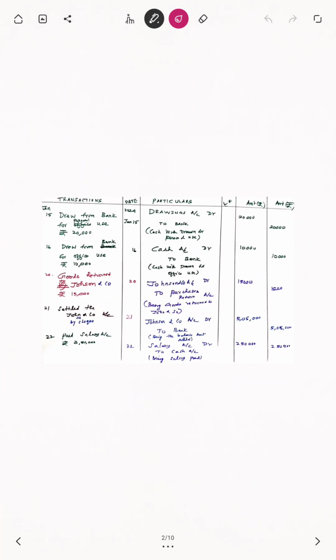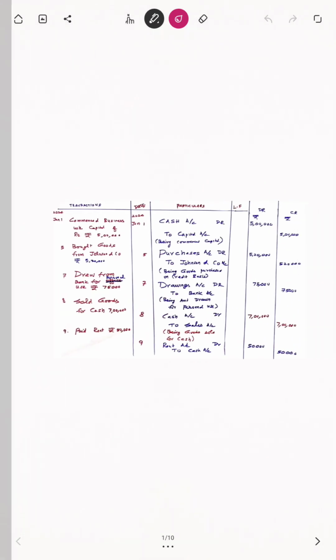See, Johnson and Co to purchases return. If I explain merely Johnson account to purchases return, you can't understand. So I think you are very much satisfied. If you have any doubt, student, you can ask or send it on my WhatsApp, and I will give you information immediately. Next one, what happened? Settled Johnson and Co by cheque. They are telling one minute.